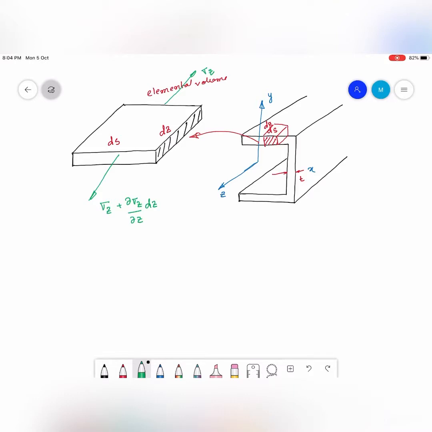So if I try to draw the shear stress here, it is going to be tau sz, and the corresponding shear stress here is going to be tau sz plus del tau sz by del s into dz.